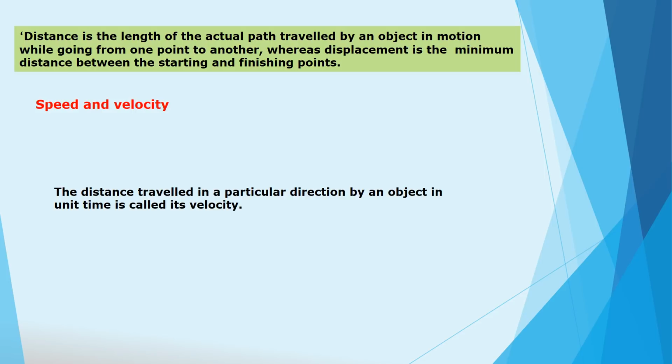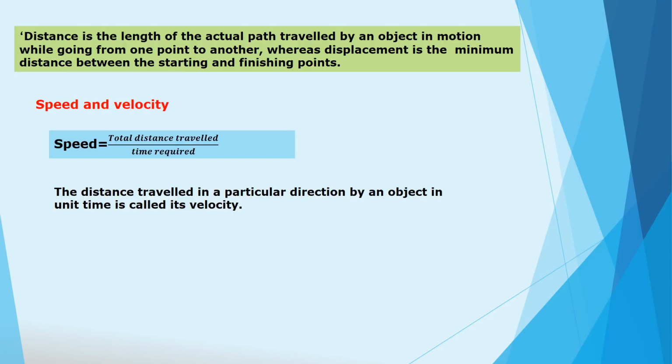So from Sheetal and Prashant's example, Prashant is directly going to school. So that is the minimum distance, and that's why it is a displacement. And in the case of Sheetal, Sheetal is going first of all to Sangeeta's house, and then she is going to school. That is the actual path travelled by Sheetal, and that's why it is a distance.